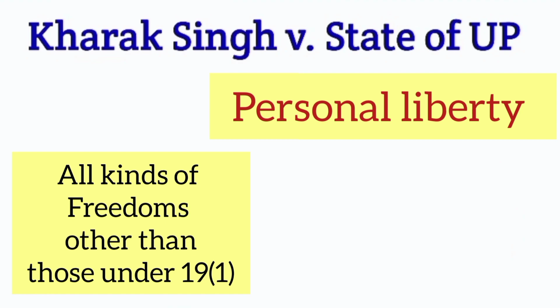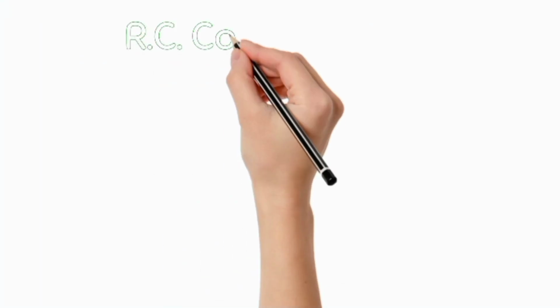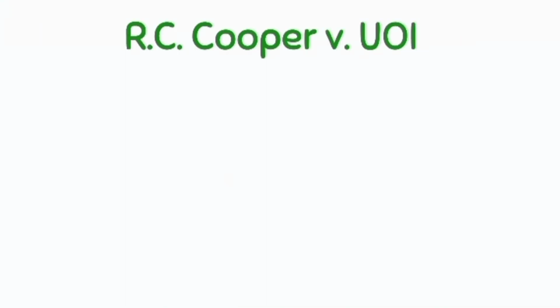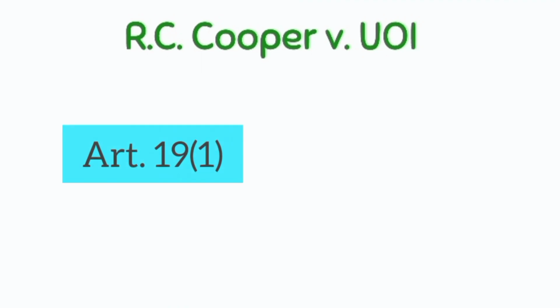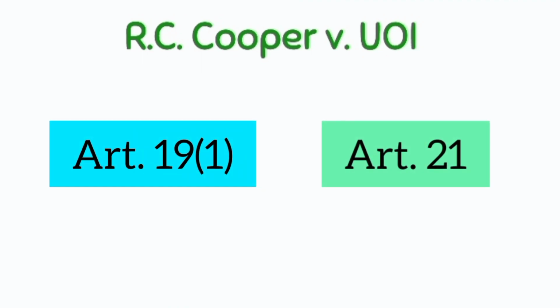So, in Kharak Singh vs. State of Uttar Pradesh, the scope of personal liberty was widened to include all kinds of freedom other than those mentioned under Article 19 Clause 1. The term personal liberty was further widened by the judiciary in the case of R.C. Cooper vs. Union of India. In R.C. Cooper vs. Union of India, the court held that the overlapping of the term liberty in Article 19 Clause 1 and Article 21 does not limit the scope of personal liberty under Article 21. Thus, personal liberty cannot be interpreted as the residue of the freedoms contained in Article 19 Clause 1 alone.